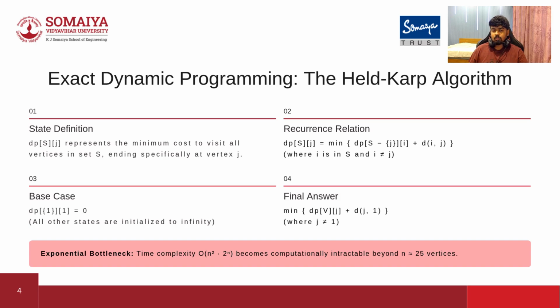But the exponential bottleneck is the time complexity of Held-Karp, big O of n squared times 2 to the power n. This means that if a delivery network hits about 25 locations, the computation becomes practically impossible on standard computer systems. We need a faster way. We will solve this dilemma by presenting our main approximation algorithm. I will hand the presentation over to Utkarsh Pandey.